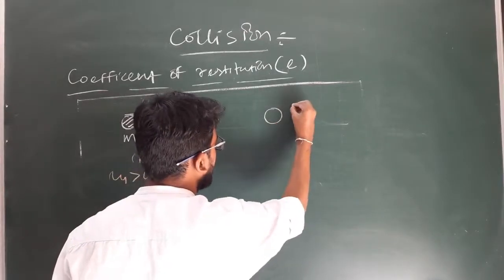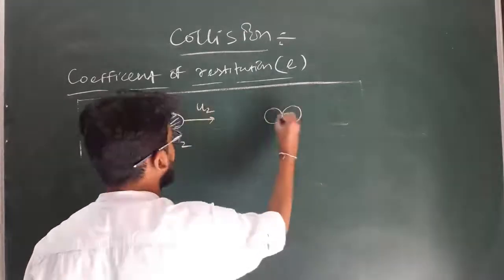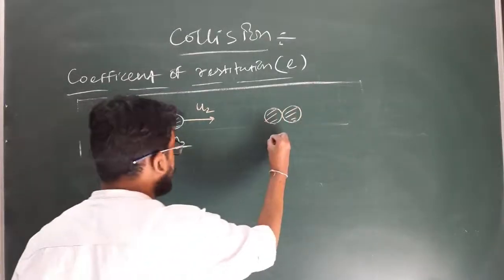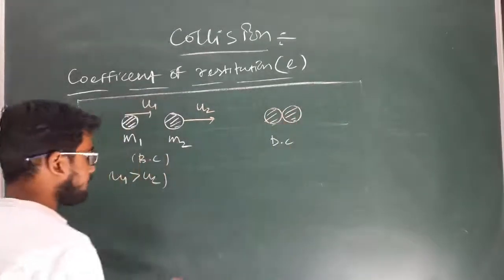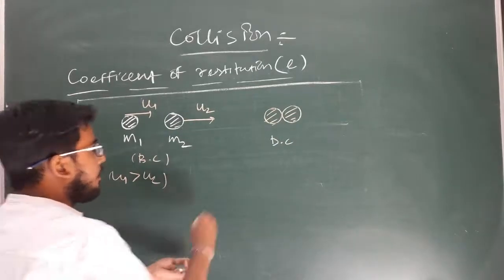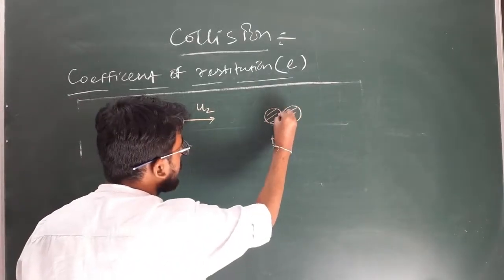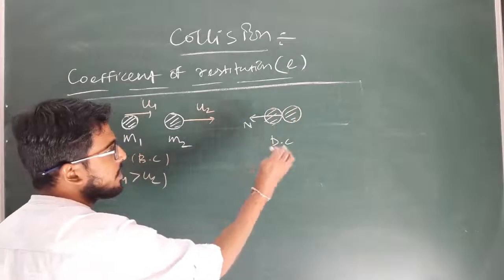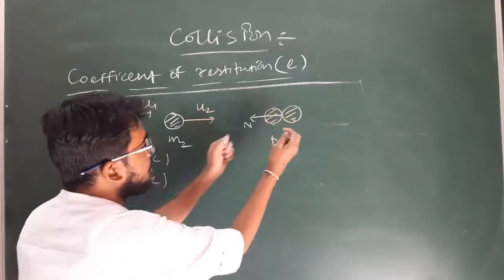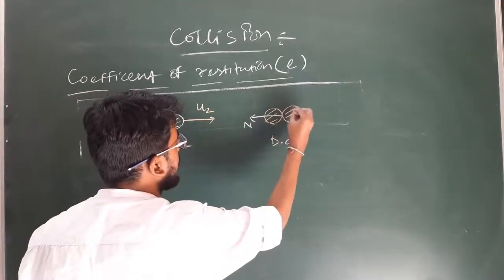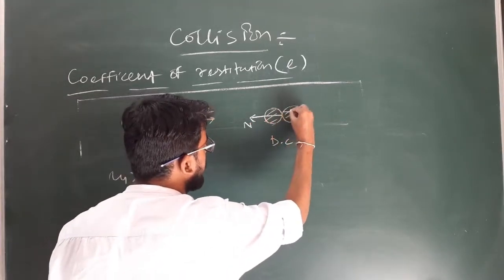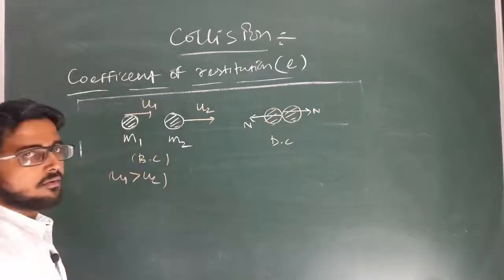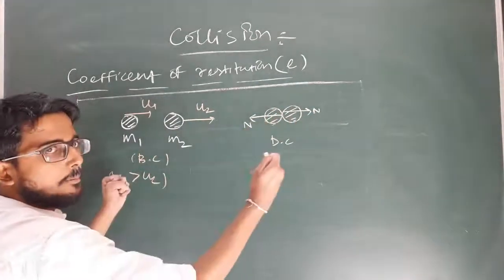So during collision, what will happen? When both the bodies collide with each other, a force acts on this block along this direction, the normal force, which is impulsive in nature, because they interact for a very short period of time. The same force will act along this direction, and due to this impulsive normal force they will get separated.